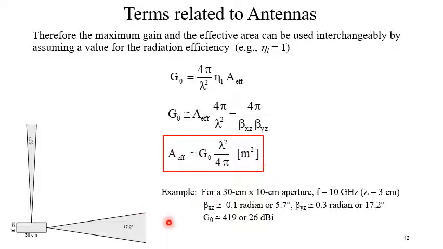So if you consider an example for a 30 centimeter by 10 centimeter aperture, the frequency is 10 gigahertz, so corresponding lambda is 3 centimeter. Beta xz is nearly equal to 0.1 radian, beta yz is nearly equal to 0.3 radian, so corresponding G0 is nearly equal to 26 dBi. So this is the gain. 26 dBi will be the gain.